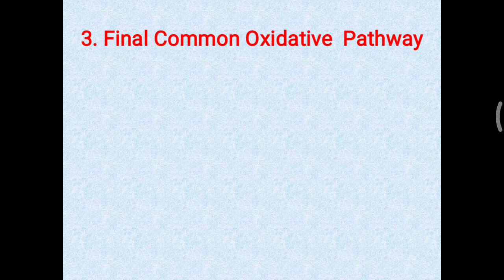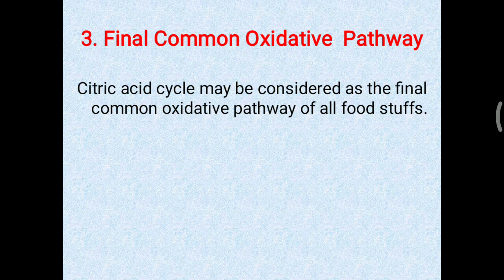Further, this TCA cycle is considered a final common oxidative pathway. The citric acid cycle may be considered the final common oxidative pathway of all foodstuffs. Simply, carbohydrate's monomer unit is glucose.